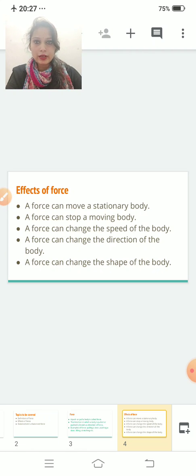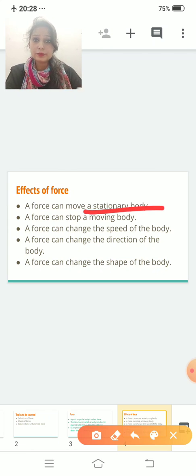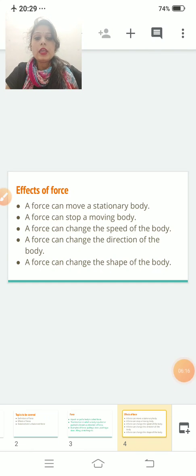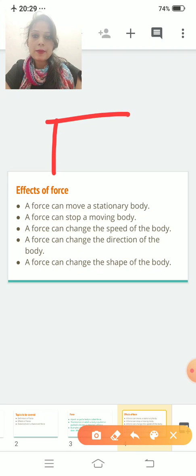Shall we start one by one with examples? A force can move a stationary object. What do you mean by stationary object? I told you this earlier. A stationary body or object means a body that is at rest. Clear? So if a body is at rest and you want to move that body, for example, this is a box.